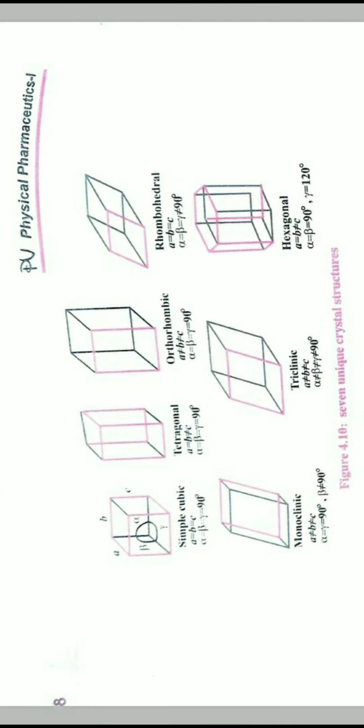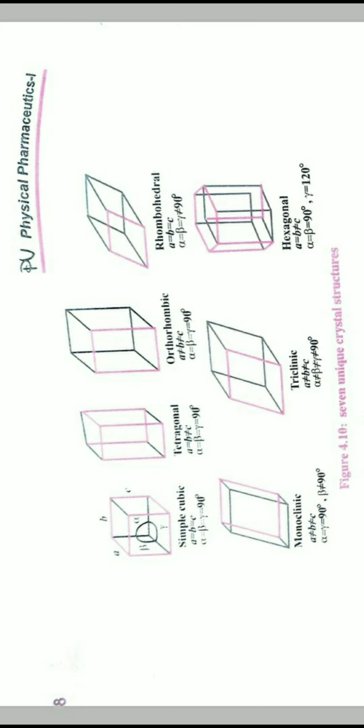These are the geometric representations of different crystalline solids. The first one is simple cubic, where a, b and c are the three sides, and alpha, beta and gamma are the three angles. When a equals b equals c, all three sides are equal, so it is simple cubic. Second is tetragonal, where a equals b but b is not equal to c.